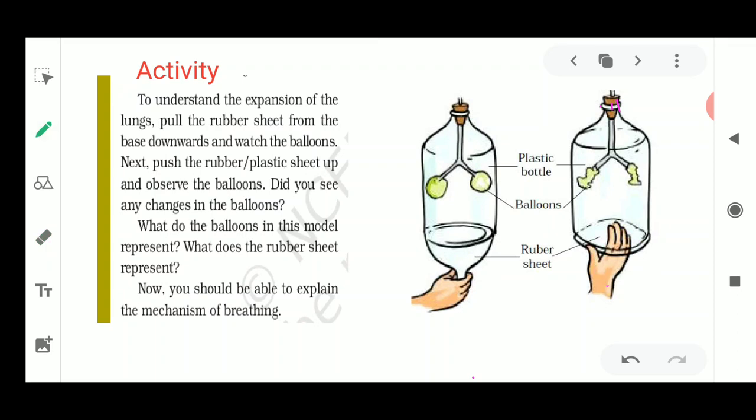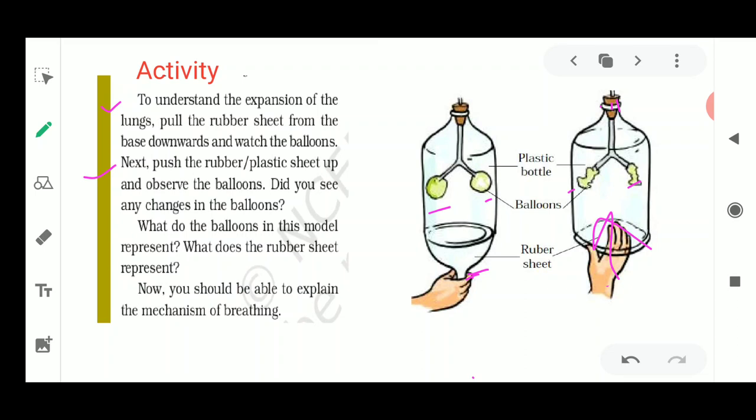Now the same thing is written here. To understand this activity, the expansion of lungs, pull this rubber sheet. You could use a balloon also, as I told you. Pull the rubber sheet from the base downwards, and watch the balloons. You will see that these balloons are being filled with air as our lungs are filled up. Now next, you push the rubber sheet, plastic sheet, inside the bottle, and you observe what happens to these balloons. The balloons are going to be contracted.